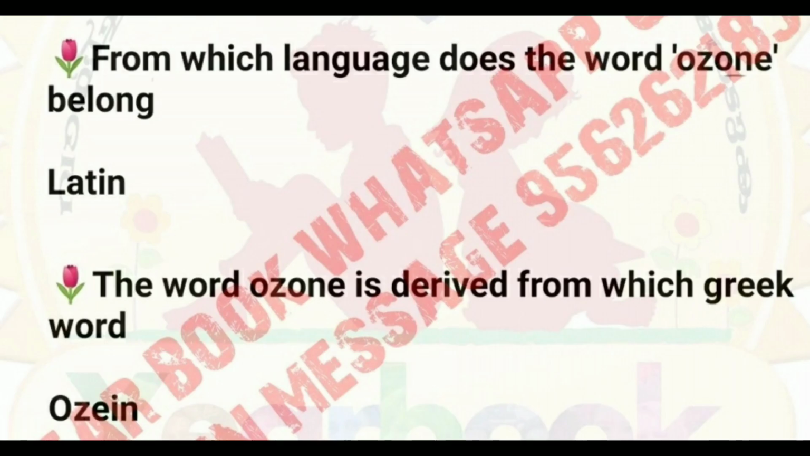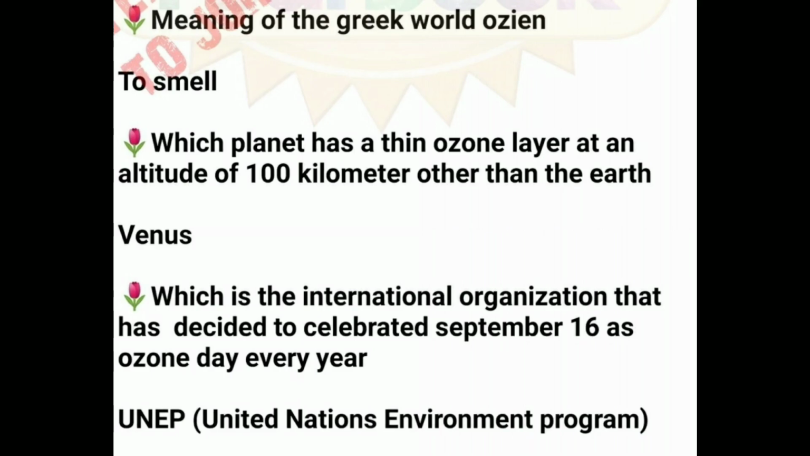From which language does the word ozone come? Latin. The word ozone is derived from which Greek word? Ozene. Meaning of the Greek word ozene: to smell. Which planet other than the Earth has a thin ozone layer at an altitude of 100 km? Venus.